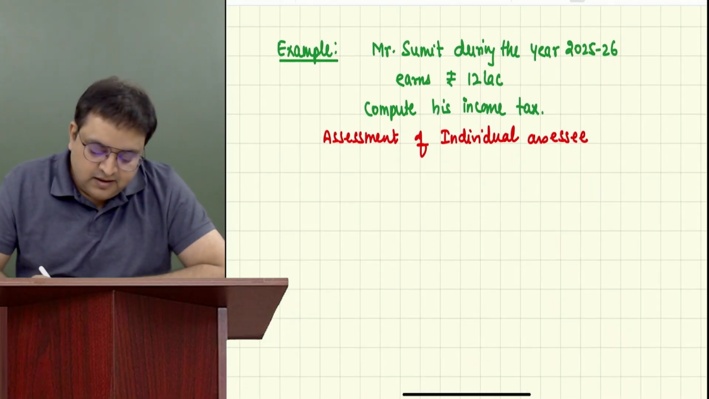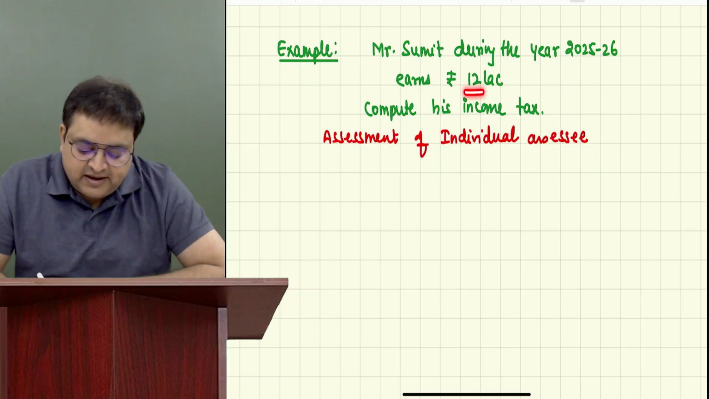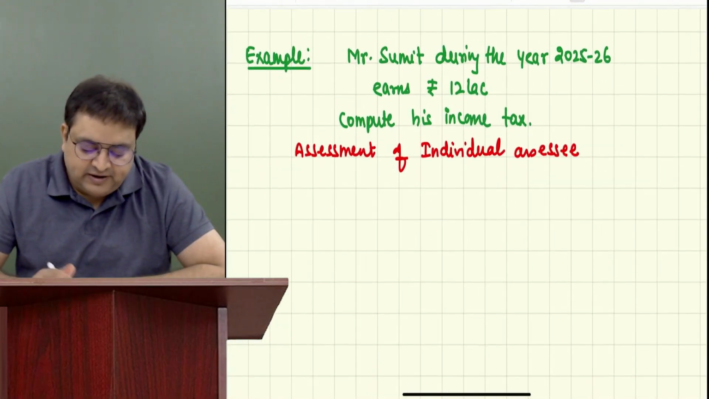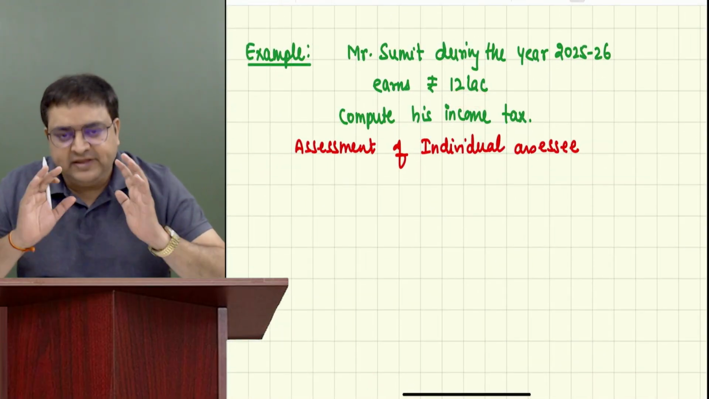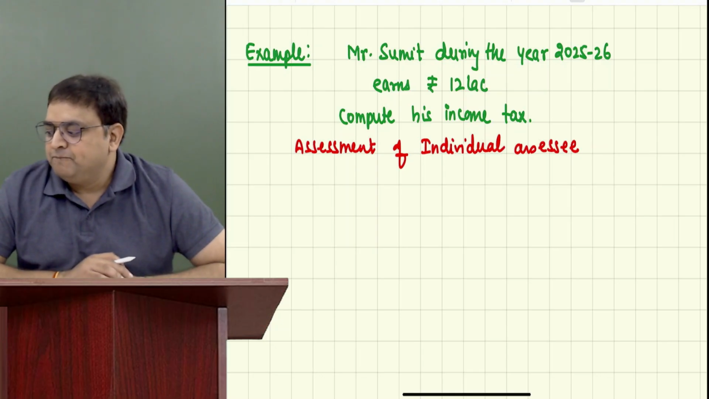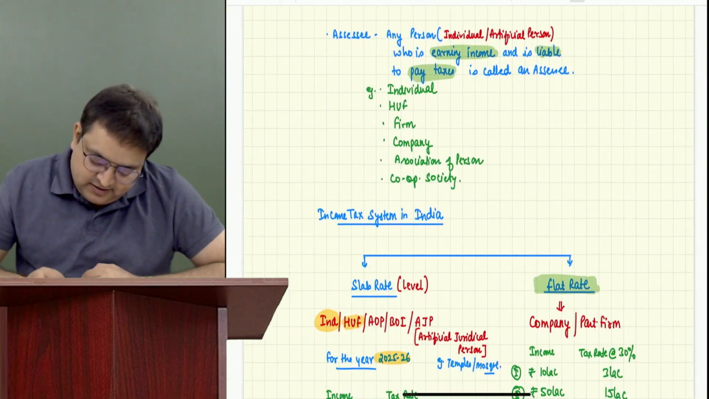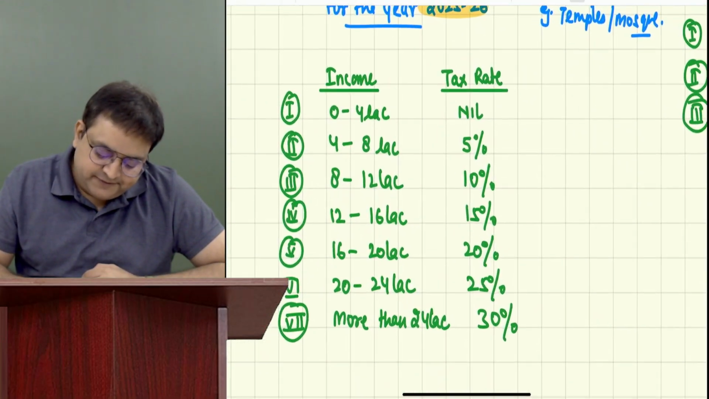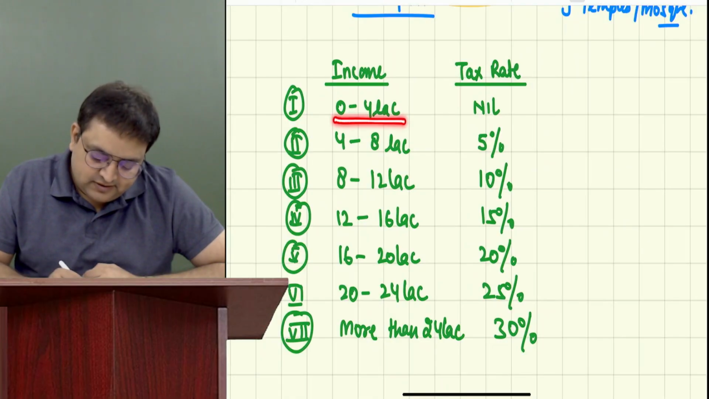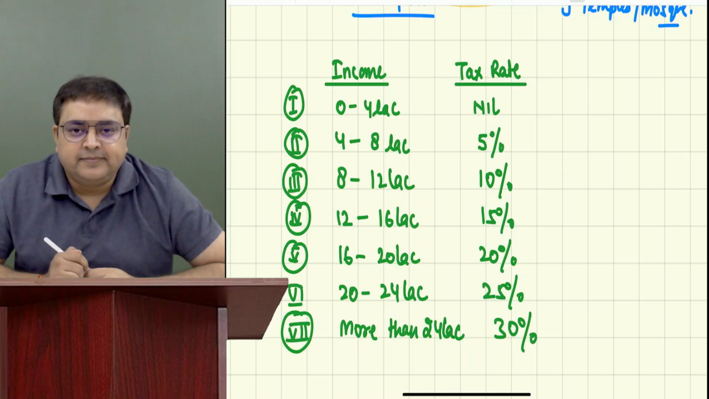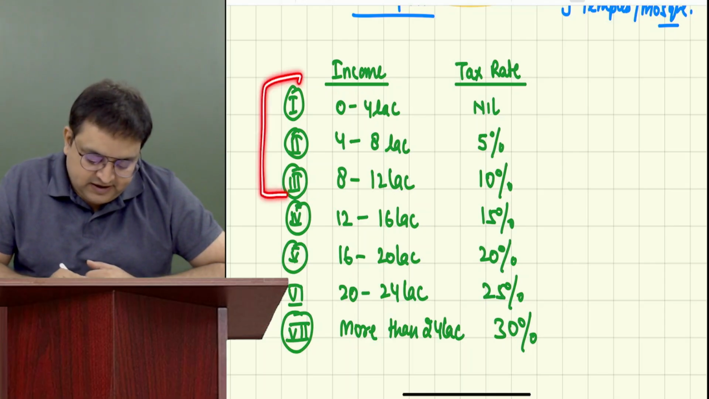Now he says that I am earning income of 12 lakh rupees. Guys, just go to this table. First of all, tell me whether he has to pay tax or not. There will be taxes. No issues on this. Tell me up till which level he is going. First level is 0 to 4. Second level is 4 to 8. Third level is 8 to 12. Fourth level is more than 12 to 16. Up till which level is he going? Third level. Very good.